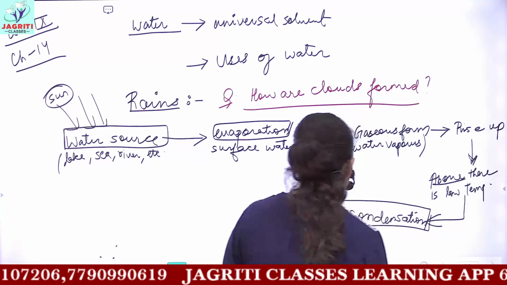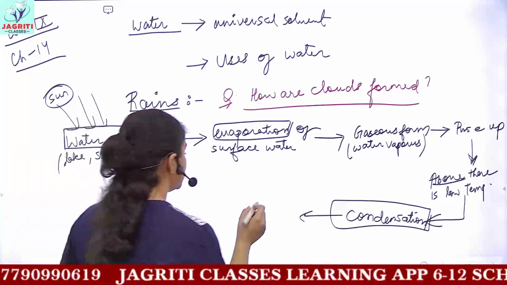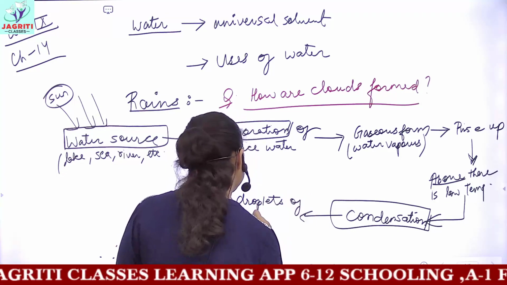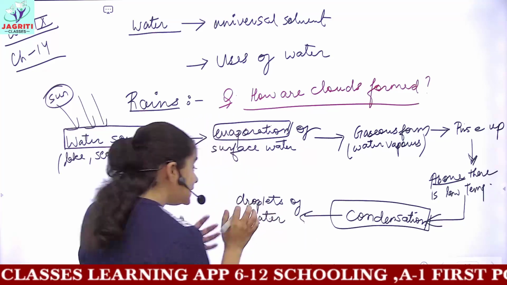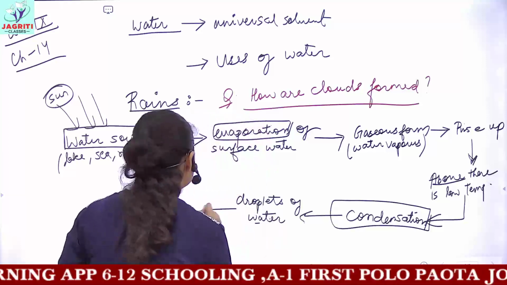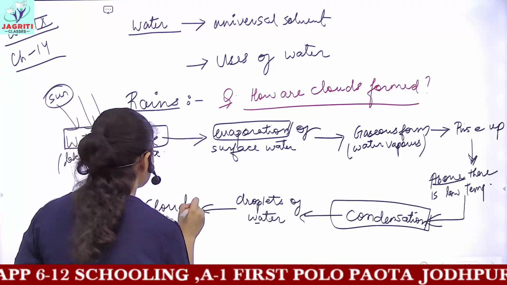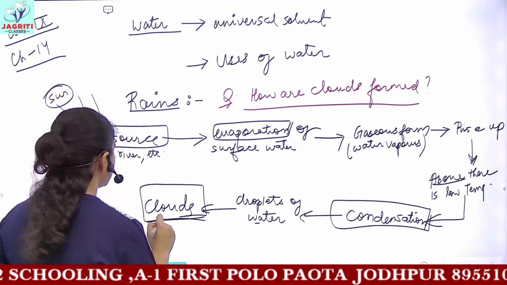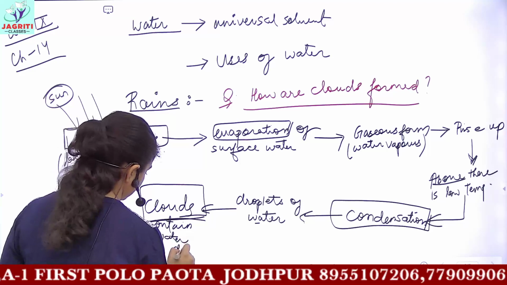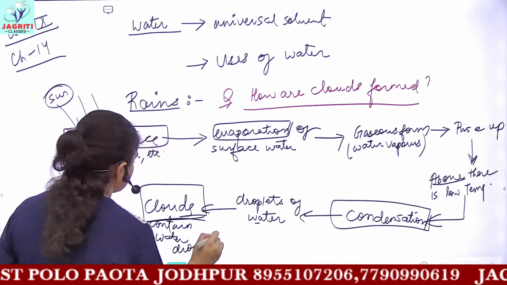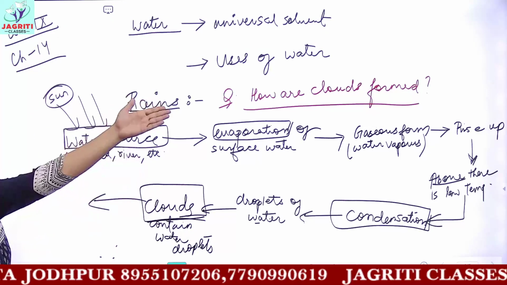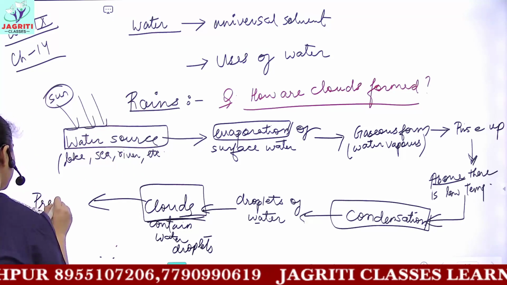So higher up in the sky, condensation occurs, due to which you again get droplets of water, and these droplets of water combine together, and hence you have the formation of clouds. Okay, clouds which contain water droplets. And these clouds which are formed then provide us with the rains, and we call it precipitation.